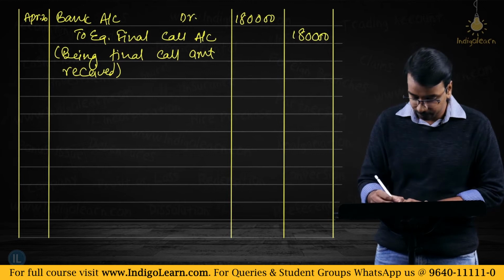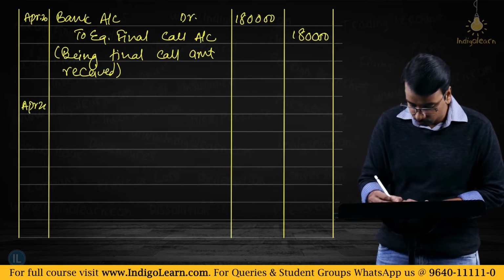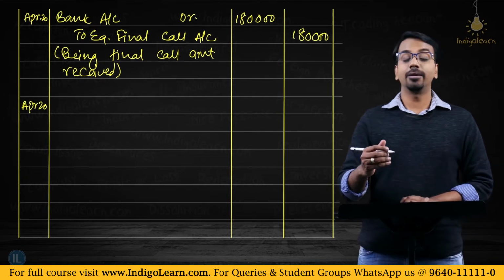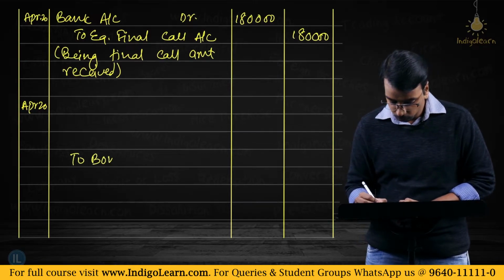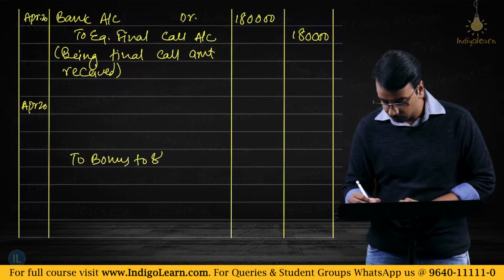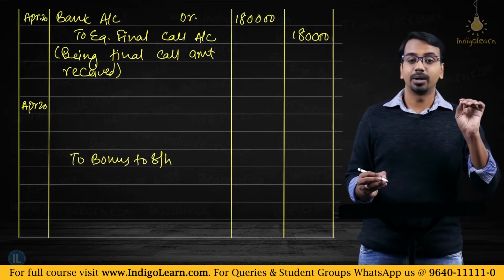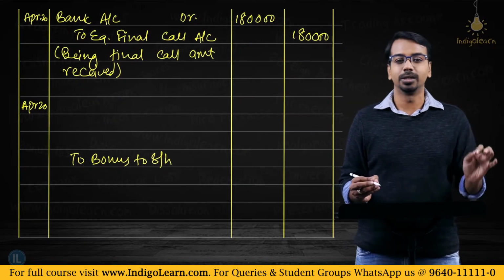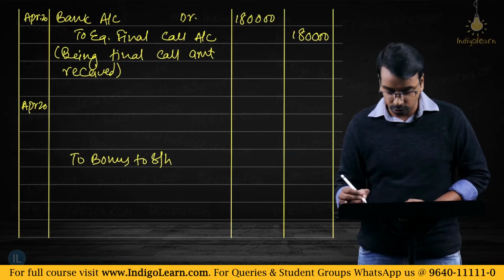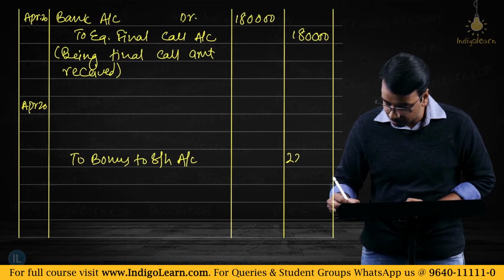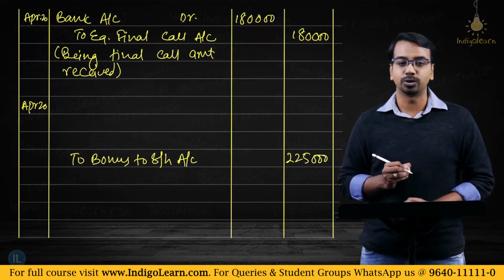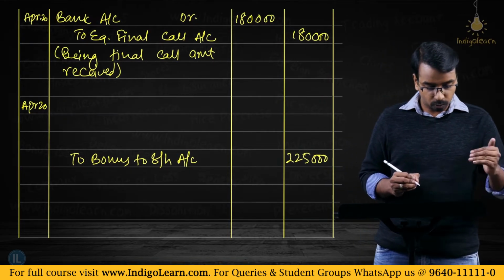So on the same date, that is on April 20th, you will have to credit to bonus to shareholders. I am writing short form SH, but in examination please write the full word, that is shareholders. To bonus to shareholders account, what is the amount? We just now computed 2,25,000.